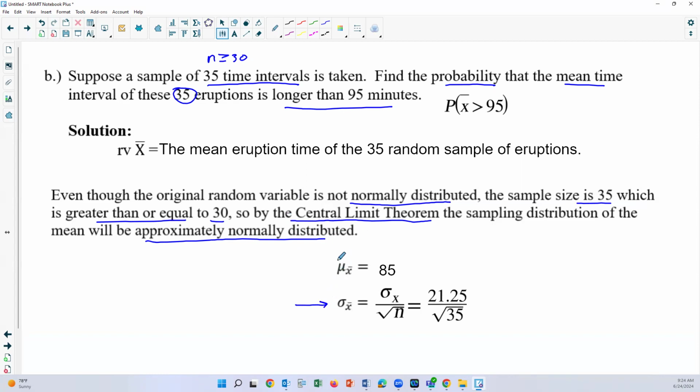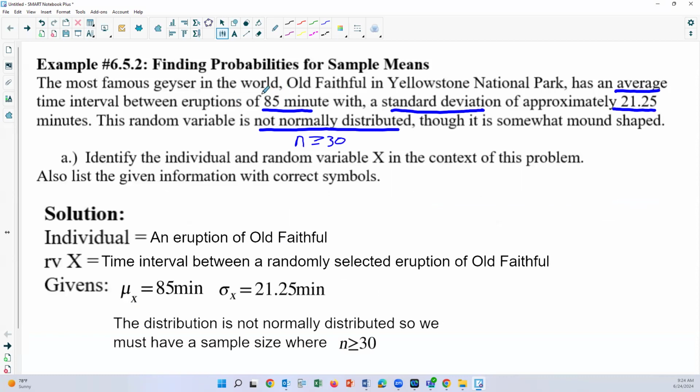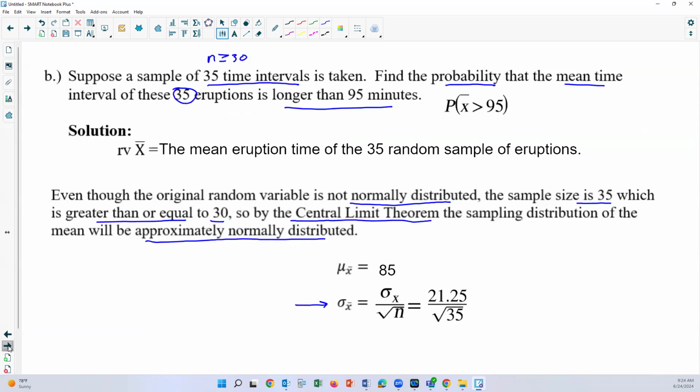So now the mean of our sample means is going to be the same thing as our population mean. If you look back at the original problem, the population mean was 85. Our standard deviation was 21.25. So we have to make an adjustment for the central limit theorem because we're looking at sample means. Our formula says the standard deviation of the sample means is the standard deviation of x divided by the square root of n.